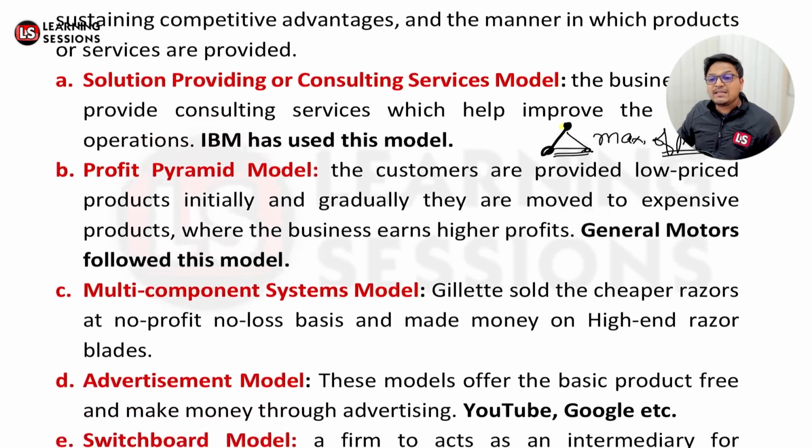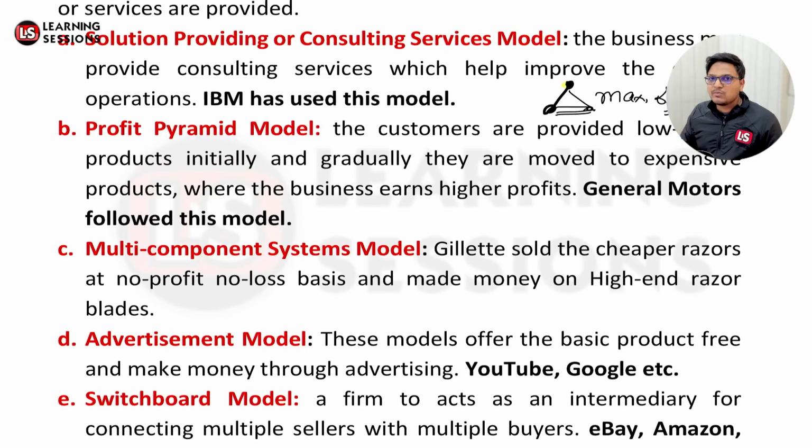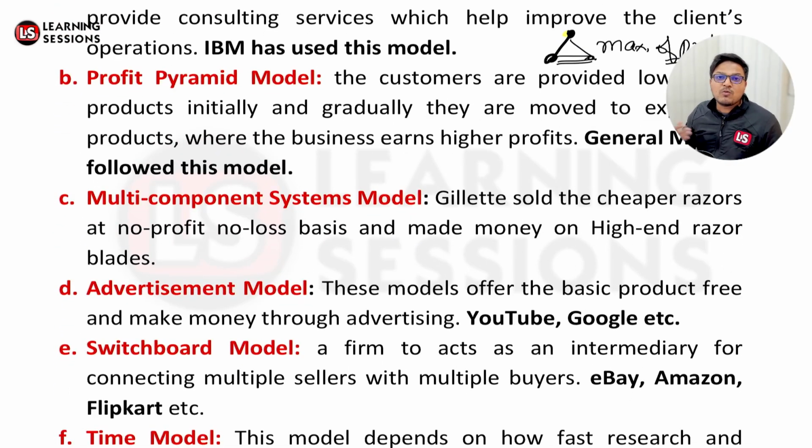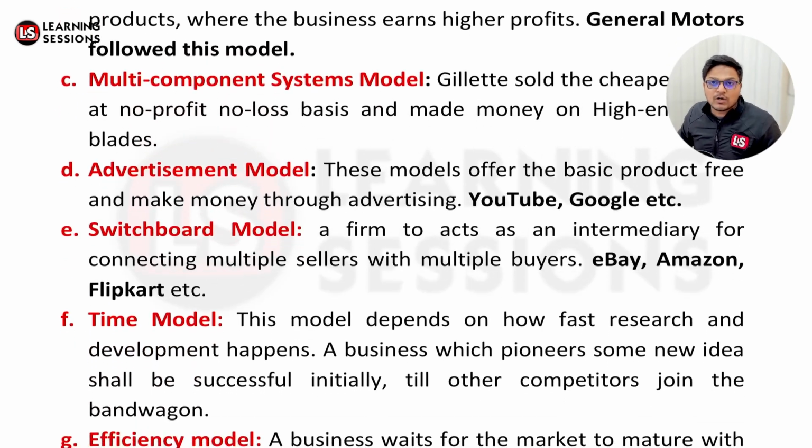And further, the advertisement model. In the case of the advertisement model, the basic product is provided free of cost, and they're earning through the advertisement, like in the case of Google, YouTube, etc. In the case of the switchboard model, they're acting as a switchboard, that is they're acting as a mediator between the consumers, the sellers and the buyers over there. Like in the case of Flipkart, Amazon, eBay, you can list your product online and people will be buying through you, and eBay or Amazon will be earning commission. That's the switchboard model.